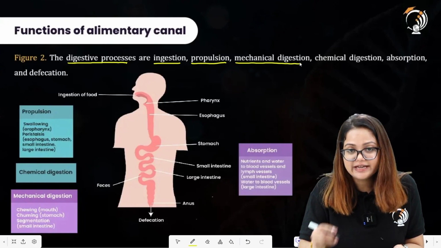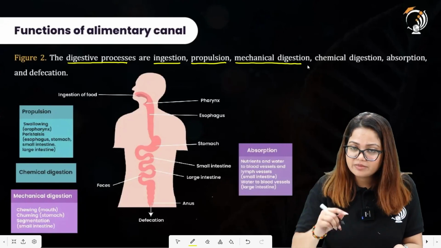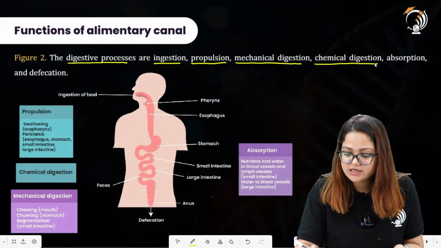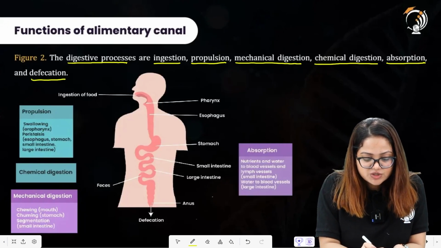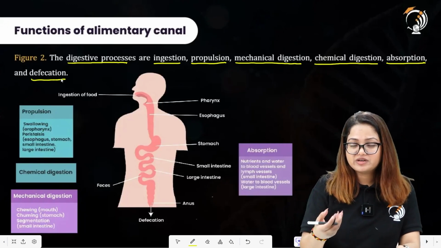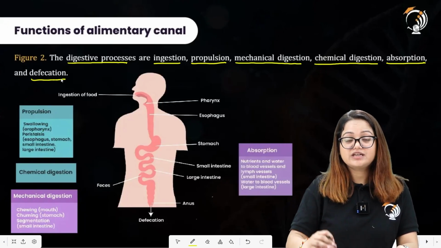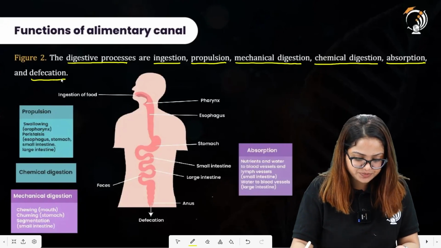Mechanical digestion occurs in the mouth by the teeth, and in the stomach also. Chemical digestion is there. Absorption is occurring in the small intestine, and defecation is there. Defecation is the removal of undigested food material, also called feces. So this is what we mean by defecation.